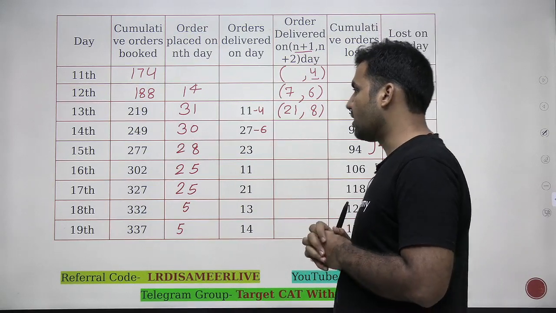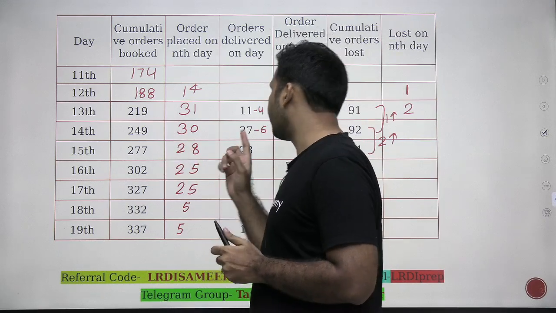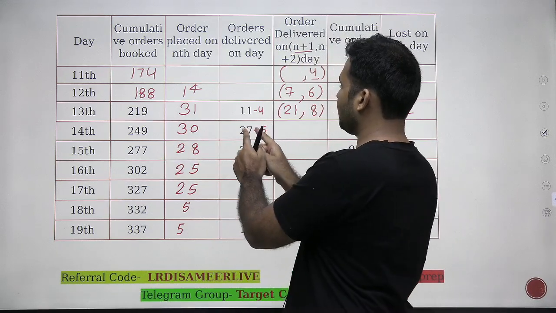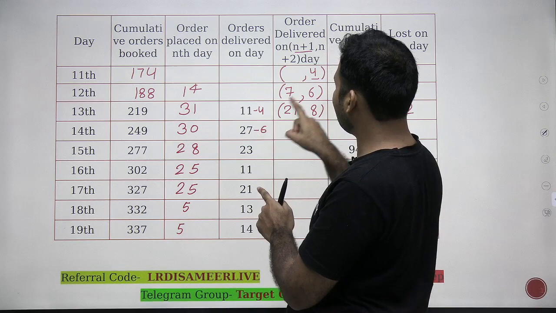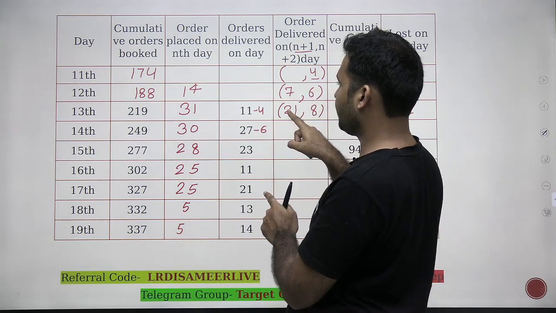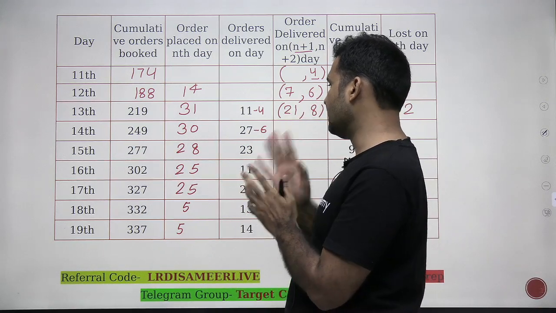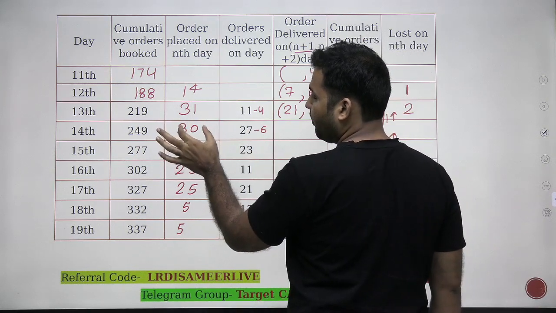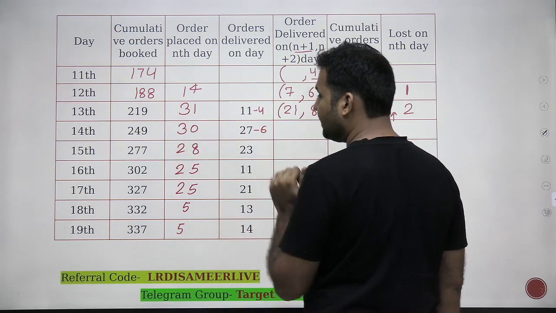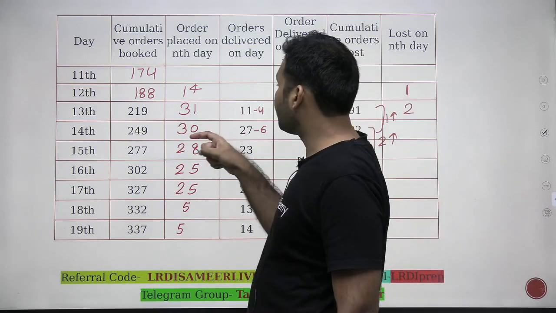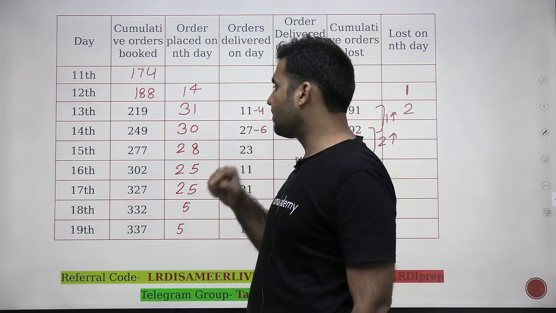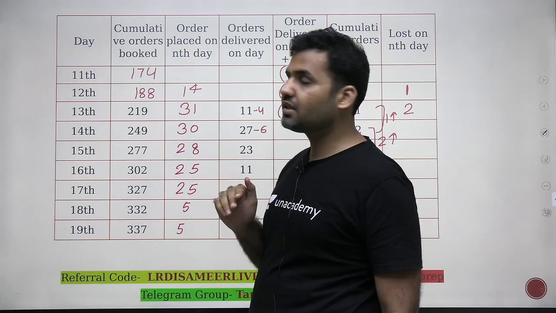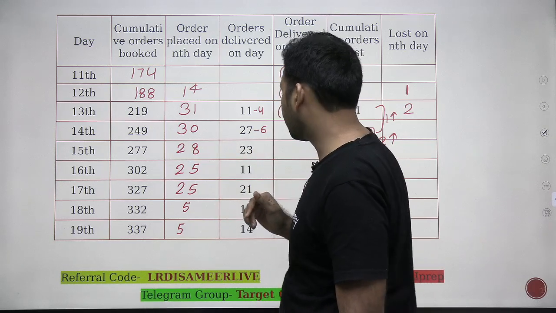Now look here guys, on 14th you see that we have taken care of all these 27, right? Out of these 27, 6 are of 12th, 21 are of 13th. Now look at 15th. On 14th, the number of orders that you're placing are 30. Can I say that out of these 30 orders, some of the orders will be delivered on 15th and some will be delivered on 16th.